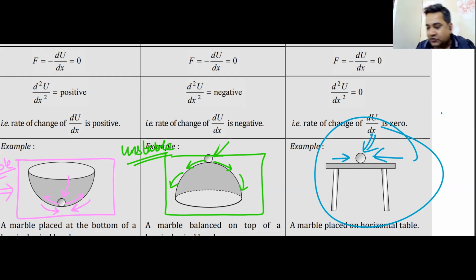What we have understood today is how to find out whether a force is attractive, whether a force is repulsive, or whether the force is zero. We know if by increasing x, u increases, du by dx is positive, force is negative, force is attractive. If by increasing x, u decreases, du by dx is negative, force is positive, force is repulsive. If du by dx is zero, equilibrium, three types of equilibrium.